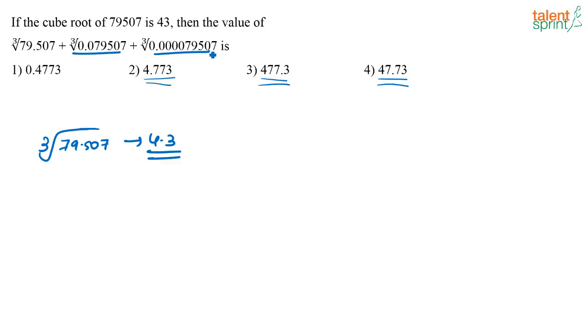Now all these cube roots are going to be in terms of decimals. So finally, what is my answer? My answer is going to be 4 point some value for sure. Even if I find the cube root of these two, I am going to get it in terms of decimals. Like the actual cube root of this is 0.43 and this is going to be 0.043. Whatever it be, it is in terms of decimal. So my answer is going to be 4 point some value. If you look at the options, none of the others can be the answer for sure. It has to be option 2. So without using a pen and paper, just by looking at the question, you will be able to say the answer is option 2. Clear?